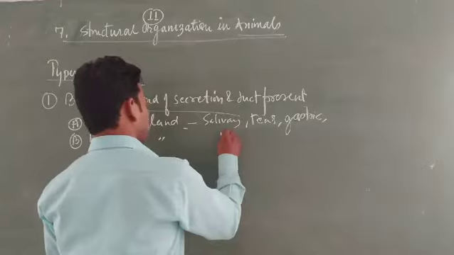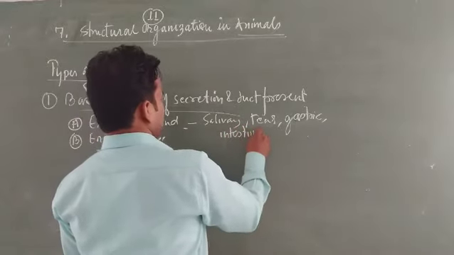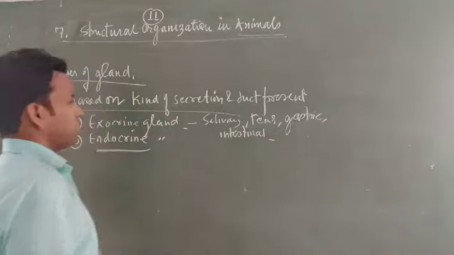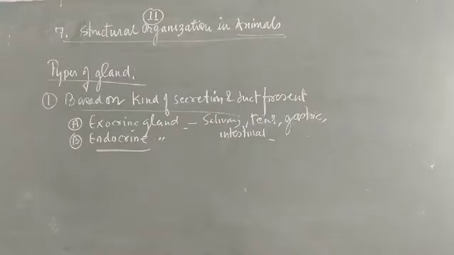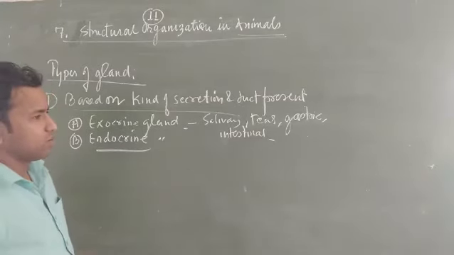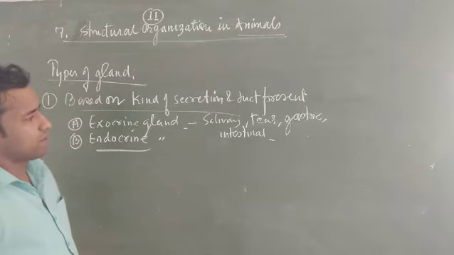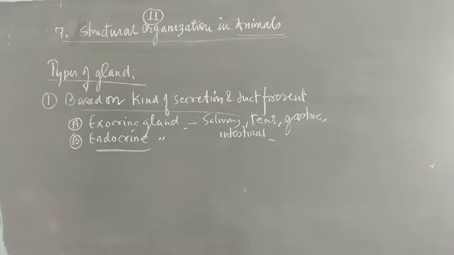So these are the glands that relate to epithelial tissues. Here the material is released directly from the gland to the site.